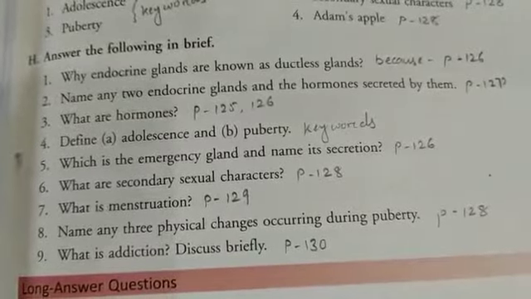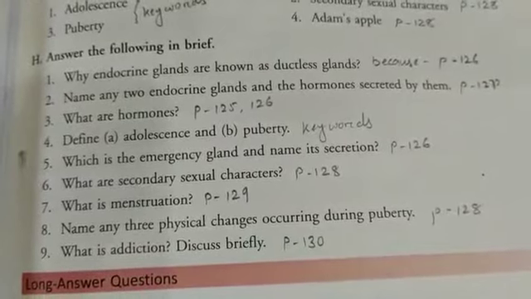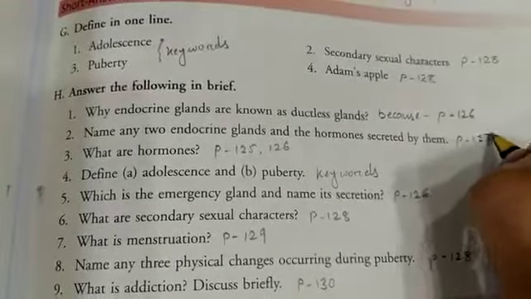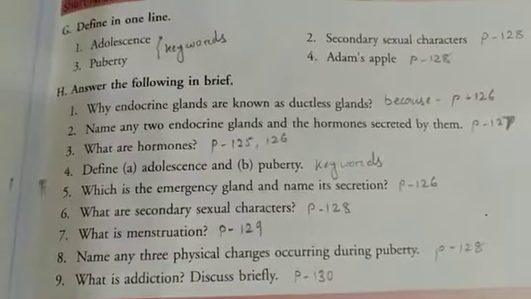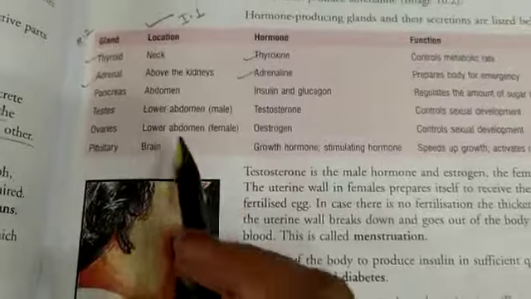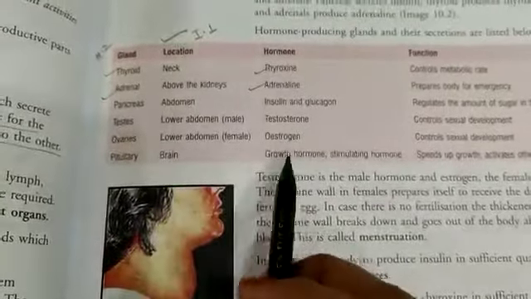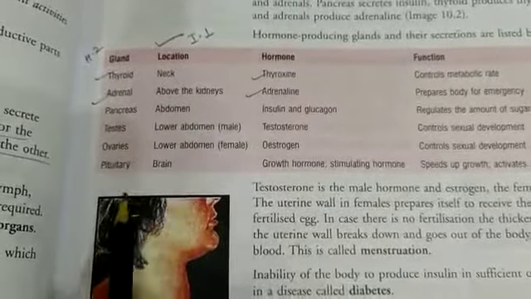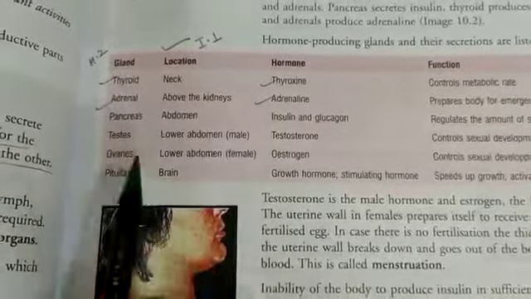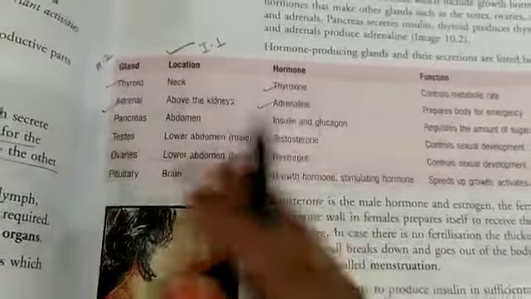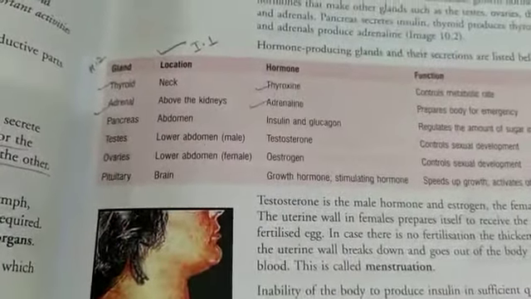Next, number 2, name any two endocrine glands and hormones secreted by them, page 127. Many glands and hormones are there. Any two you can write: thyroid, adrenal, pancreas, testes, ovaries, pituitary. From all these glands, any two and their hormones you will write. I had just ticked the first two. You can write any two from the list.